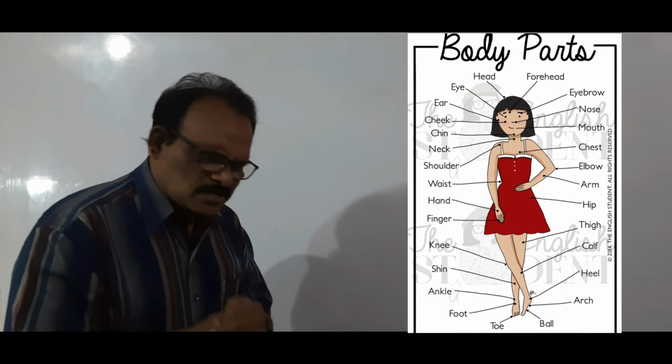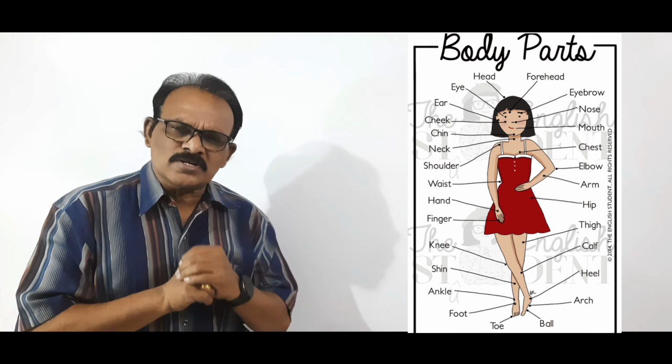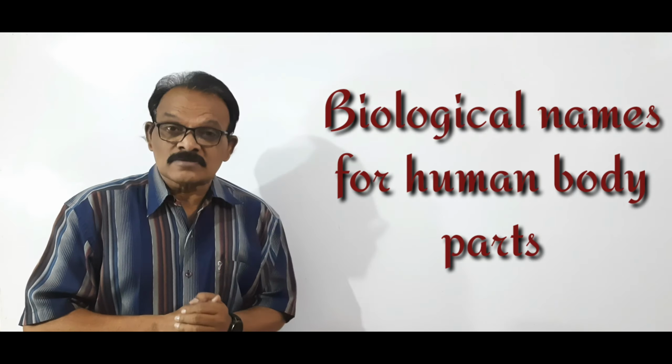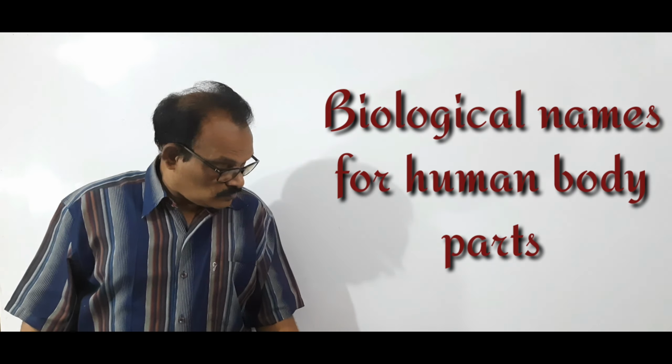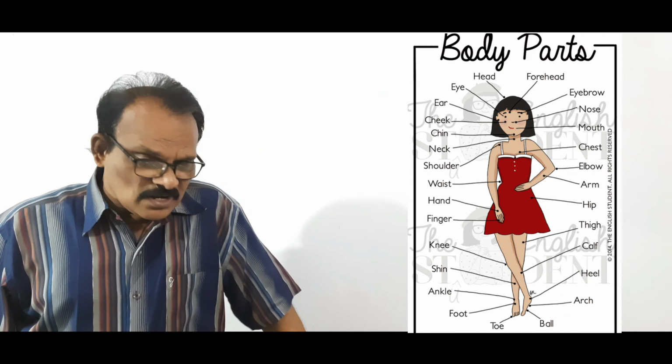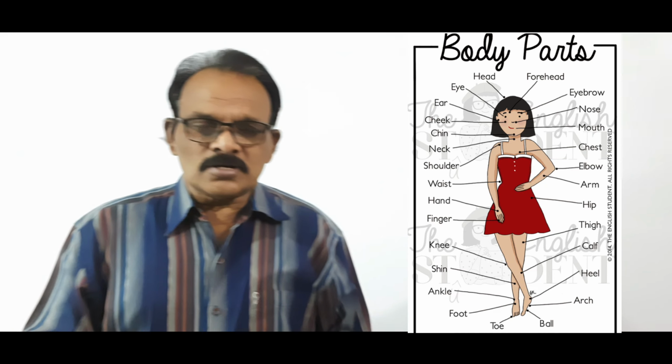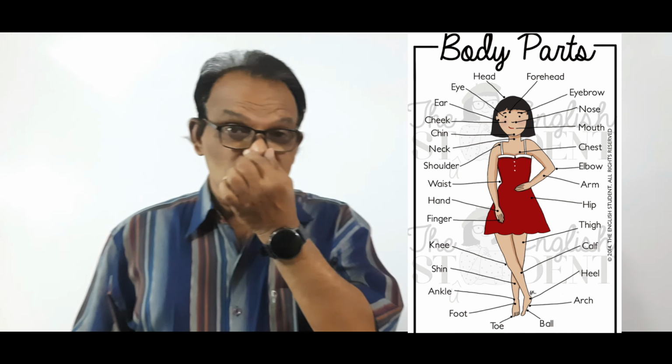Interesting thing means what? This video is especially for all school-going students, because I am going to give you some scientific, biological names for the human parts. When we are in school, we are taught that these are eyes, this is a nose, this is mouth, these are ears, this is hair, this is hand. Likewise, with small kids, the moms ask, come on, show me where are your eyes, where is your nose, and the kid very attractively shows like this, like this, isn't it?